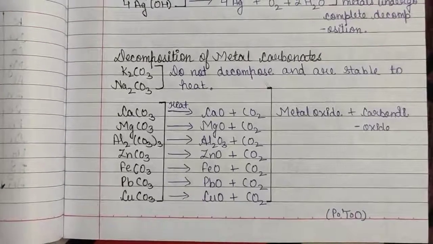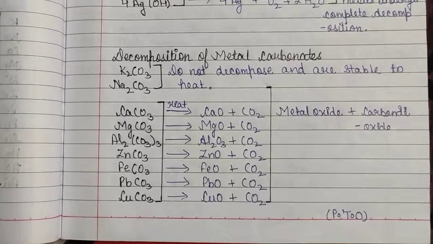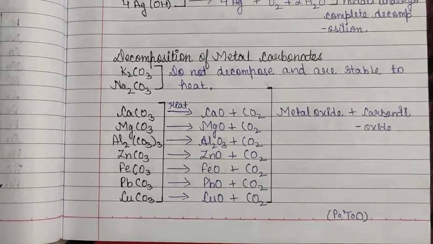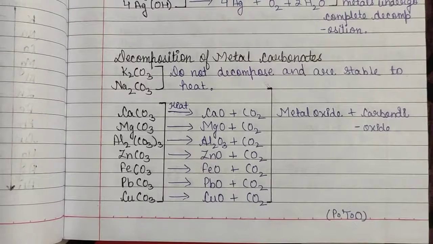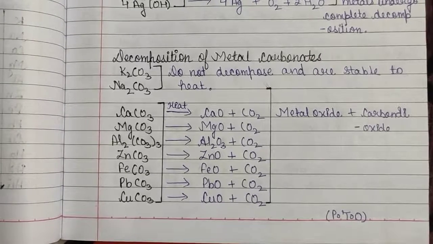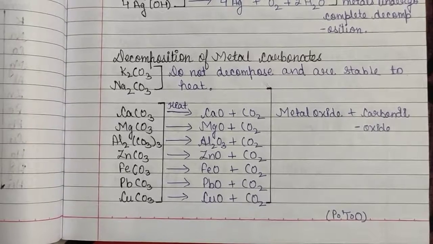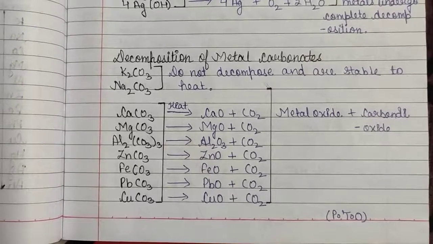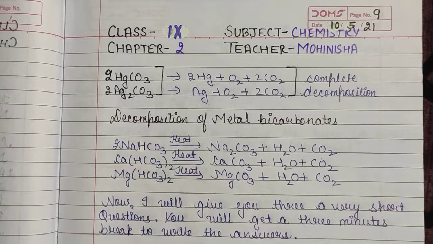Now we will discuss the decomposition of metal carbonates. In this there is an exception that the metal carbonates of potassium and sodium do not decompose and are stable to heat. Rest calcium, magnesium, aluminium, zinc, iron, lead and copper carbonate on decomposition will give metal oxide with the liberation of carbon dioxide gas. And silver and mercury carbonate will undergo complete decomposition.